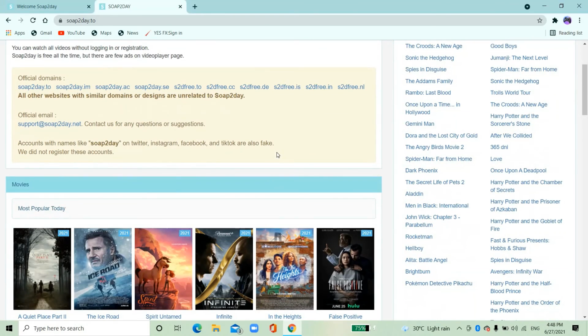So this was the website I wanted to talk to you guys about. It is completely free, completely safe, completely legal, no jailbreak, nothing, not a torrent or something. It's completely safe. Just follow the website, don't go to any other website which has the name Soap Today, which I showed you. Just go there and it's very good.